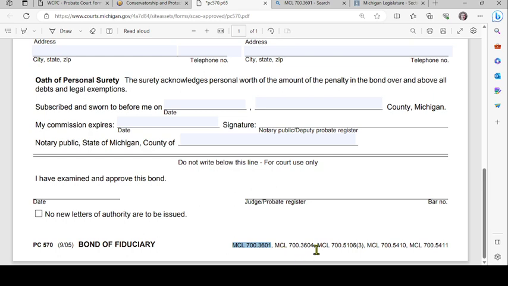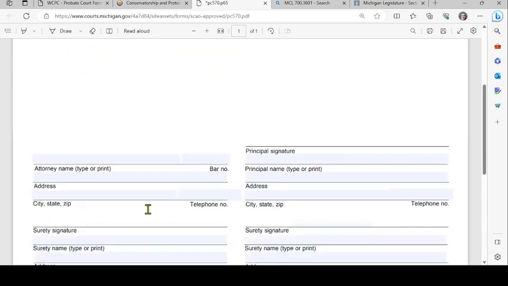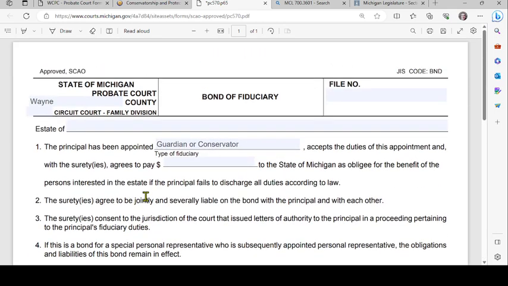So you'll see there are several section references. You'll want to take the time to look at each of those. It will help you know the law relating to Form PC-570, which is the bond of the fiduciary. So that is it for the bond of fiduciary.